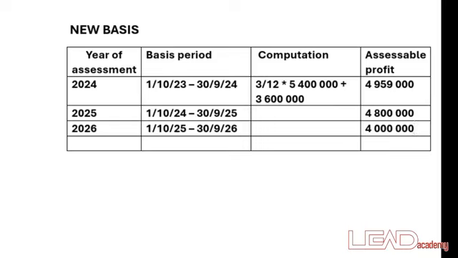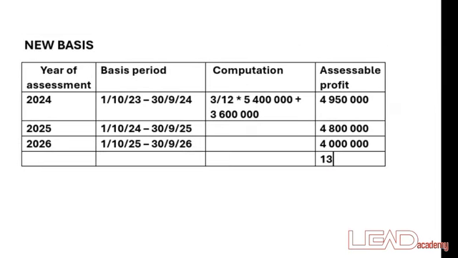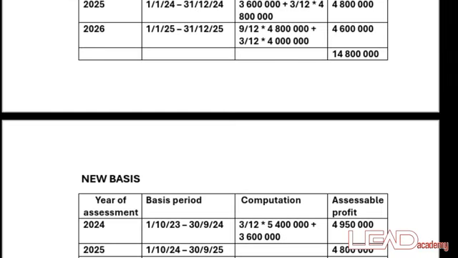So when you add up all the assessable profits for all the relevant years of assessment, it should give you 13,750,000. If you compare the old and new basis, which is higher? The old basis is higher, so the tax authority is going to tax you on the old basis, because the old basis has the highest